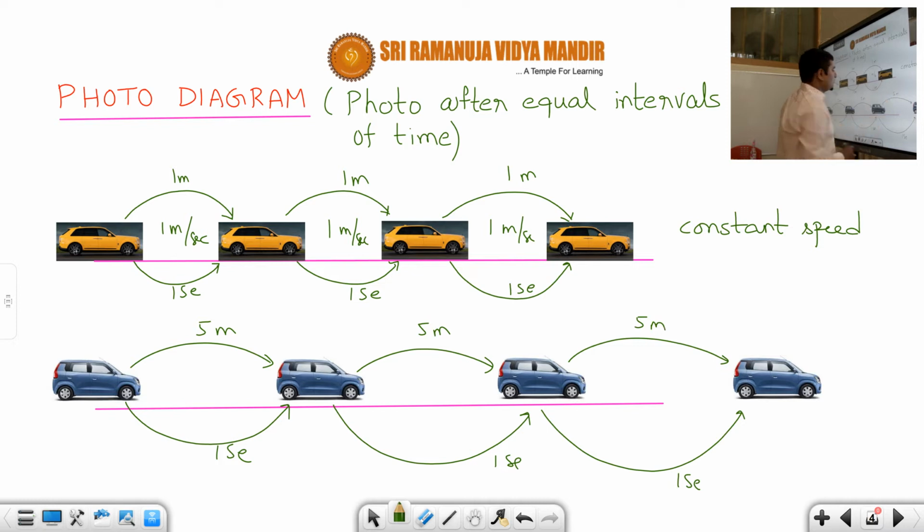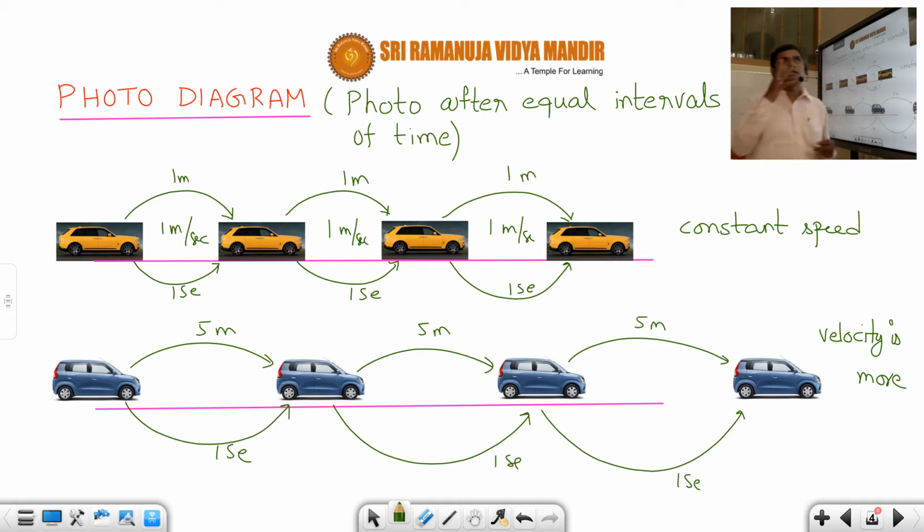So now you can say that here also the speed is constant, but the speed is more here. Correct or not, students? That means its velocity or speed is more compared to the first one. Both are uniform. Here also it is uniform, and the first example is also uniform. But in the second case, you can see that it is going very fast. Then only it is covering 5 meters in 1 second.